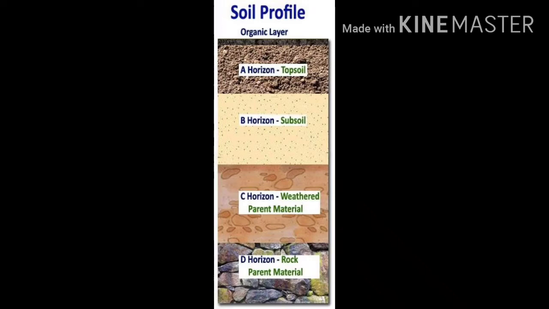Starting from the bottom, there is parent rock or the bedrock. After that, C horizon is the weathered parent material or the broken bedrock. Then B horizon is subsoil, which is formed when the weathered parent material rock breaks down into smaller pieces, and the topmost or A horizon is the topsoil. This topsoil has an organic layer on it which is called humus, which we will study later in the chapter.